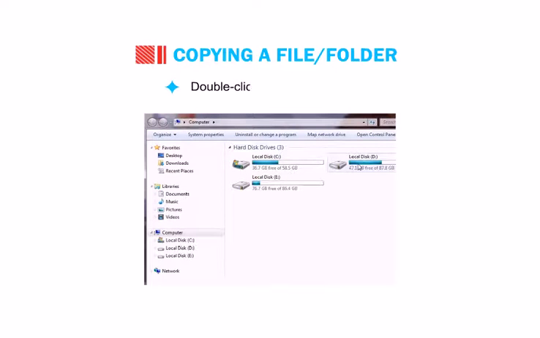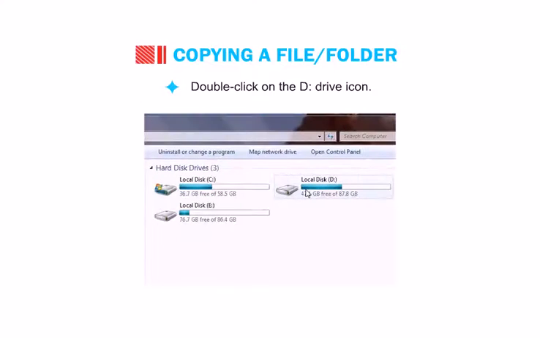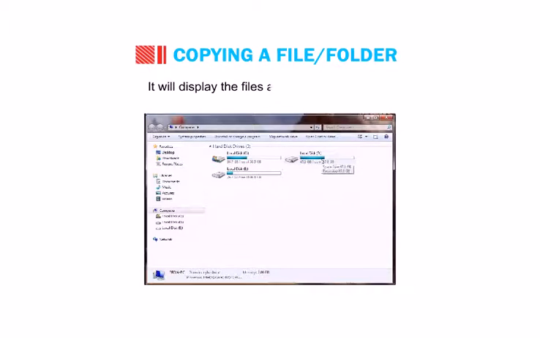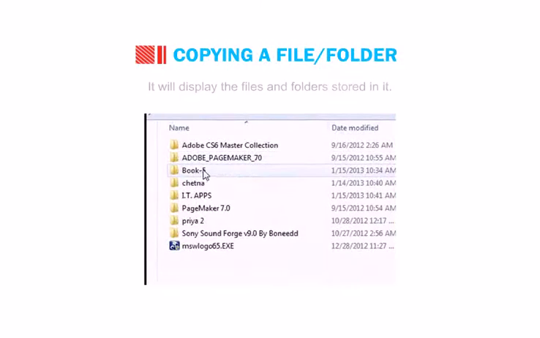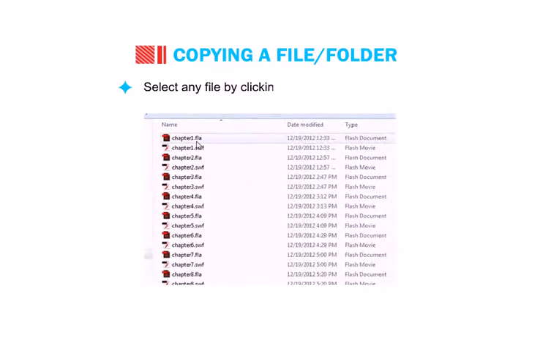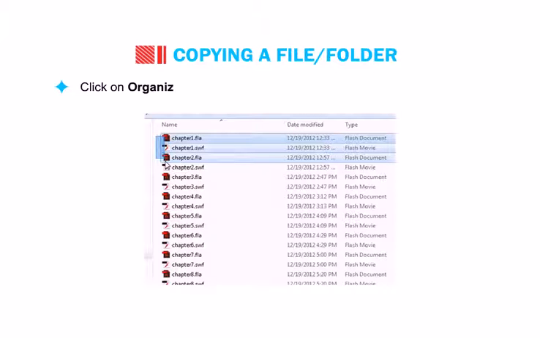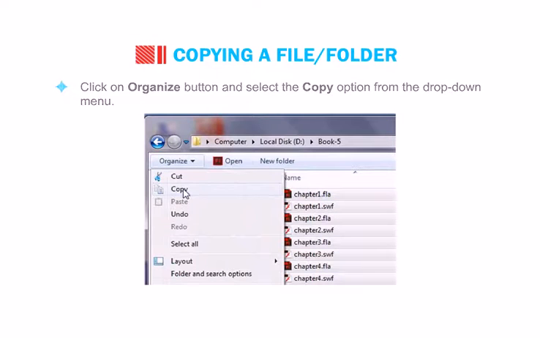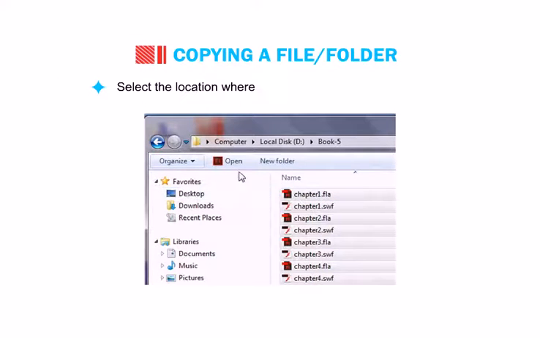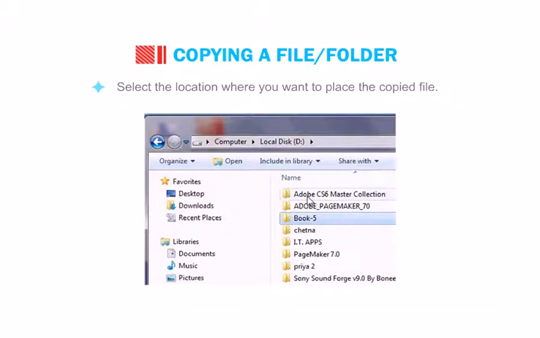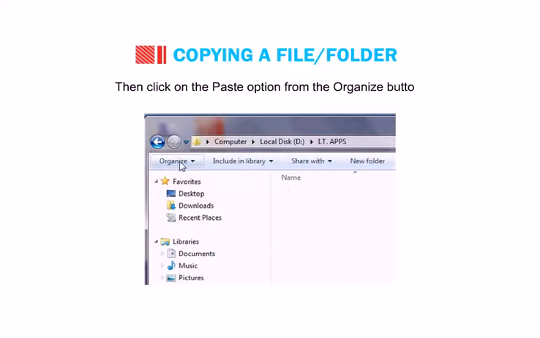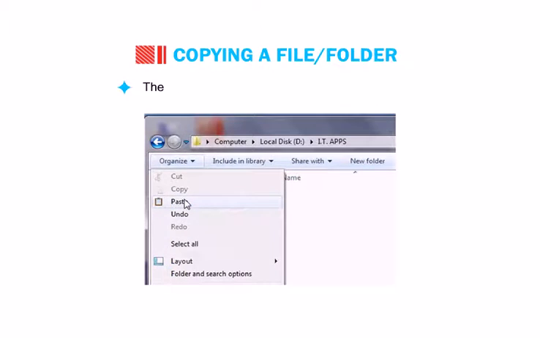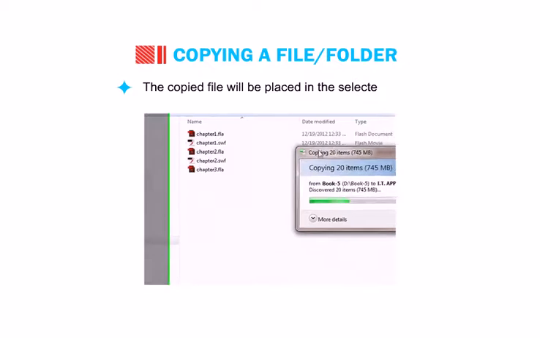Double-click on the D drive icon. It will display the files and folders stored in it. Select any file by clicking on the left mouse button. Click on the Organize button and select the Copy option from the drop-down menu. Select the location where you want to place the copied file. Then click on the Paste option from the Organize button. The copied file will be placed in the selected folder.